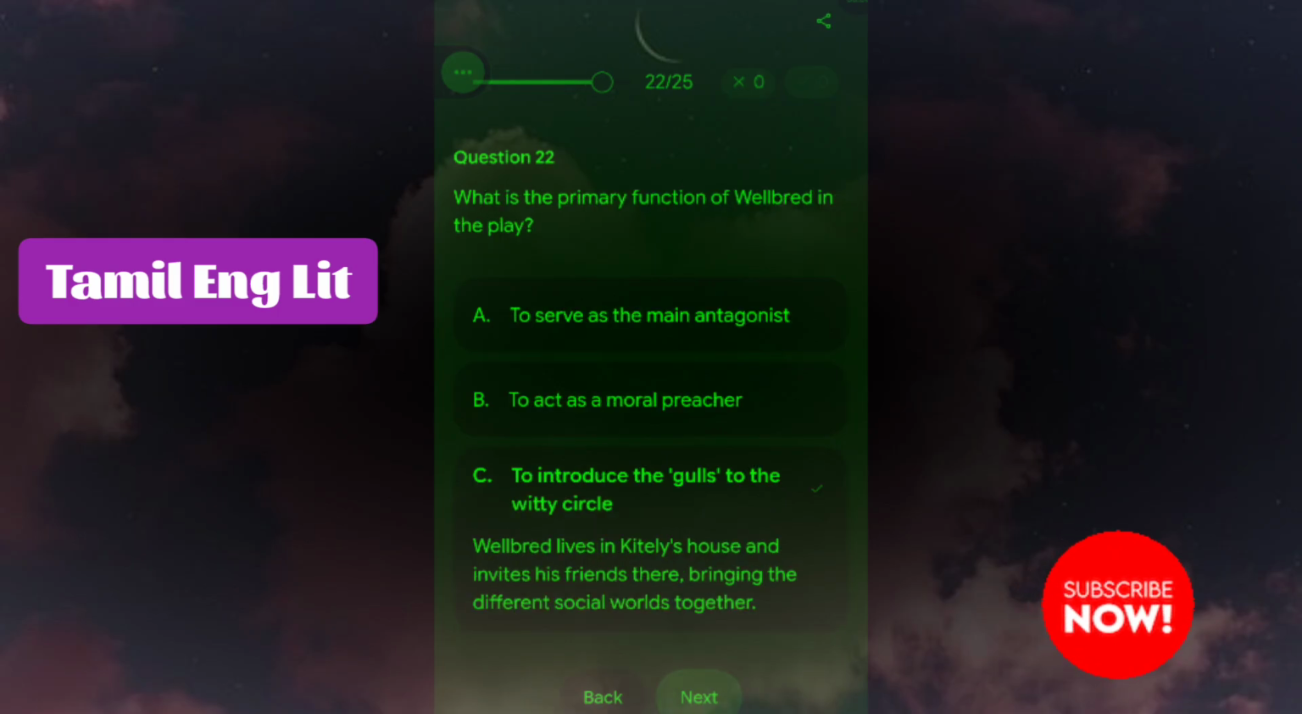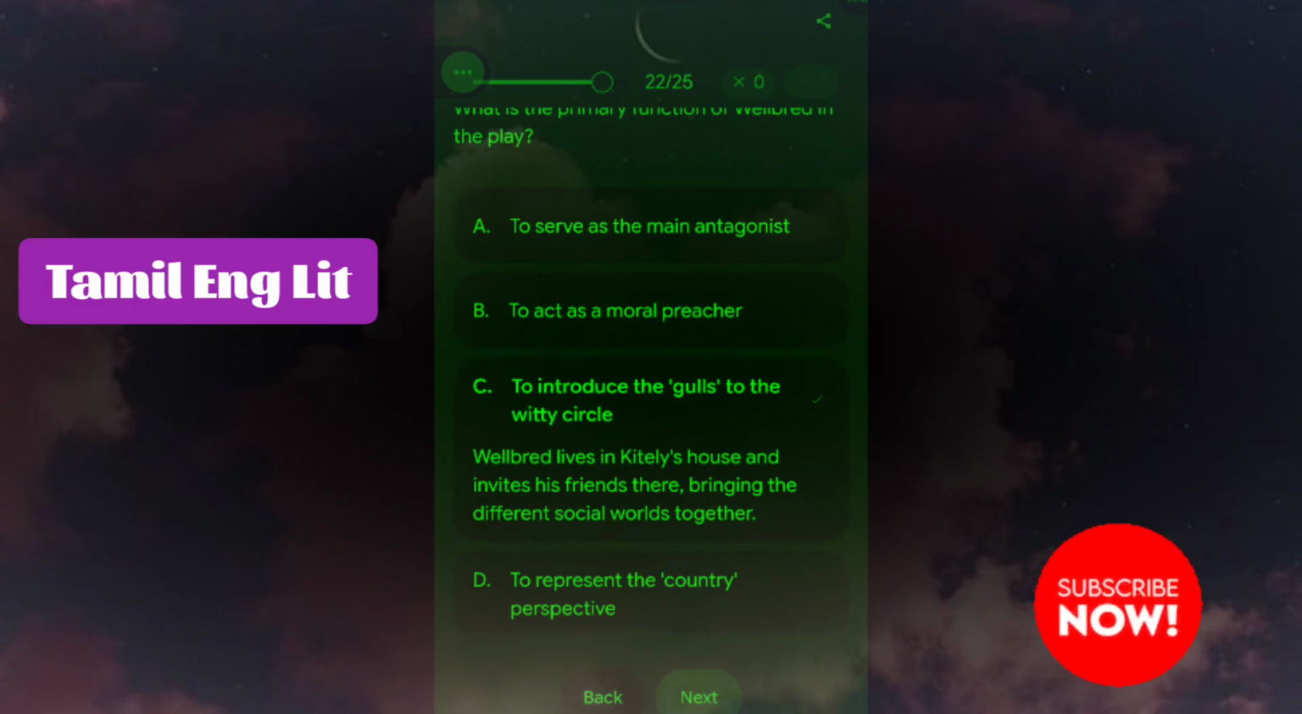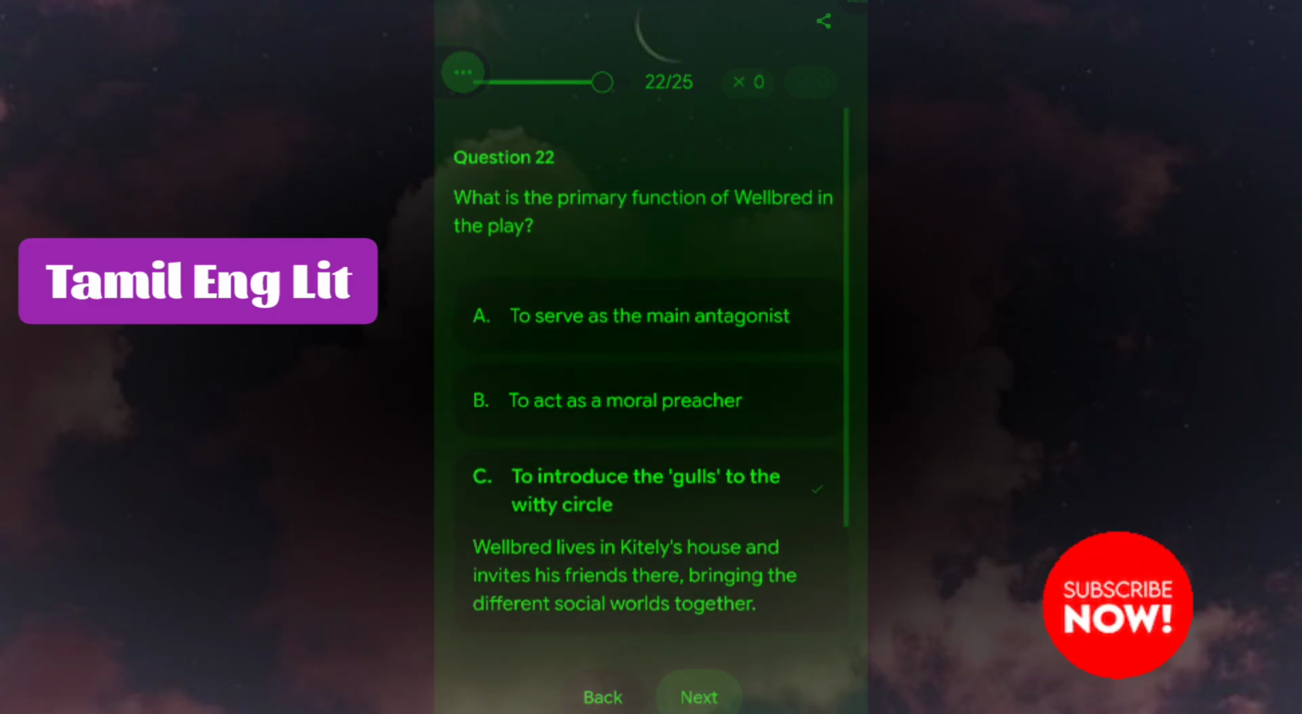Next question is, what is the primary function of Wellbred in the play? To introduce the gulls to the witty circle. Wellbred lives in Kitely's house and invites his friends there, bringing the different social worlds together.